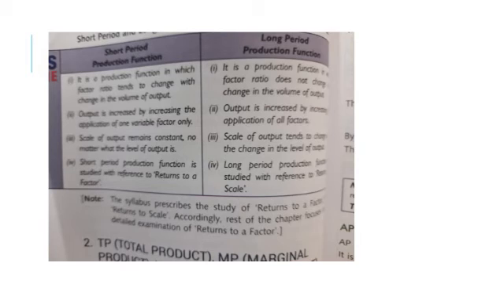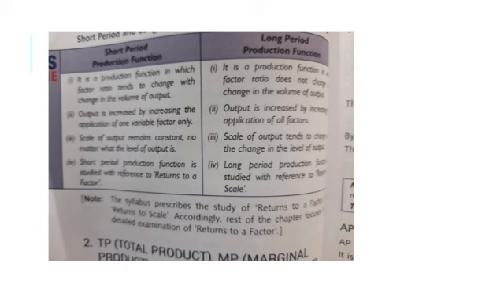As is clear from the table, in short run production function, the factor ratio tends to change with change in volume of output. Whereas in long run production function, factor ratio remains constant. In short run, output is increased by increasing the application of one variable factor only, whereas in long period, output is increased by increasing the applications of all factors.